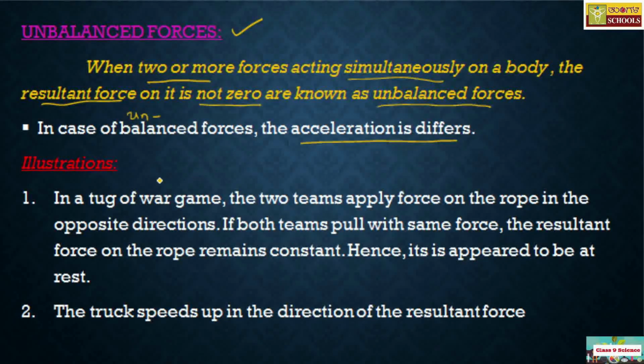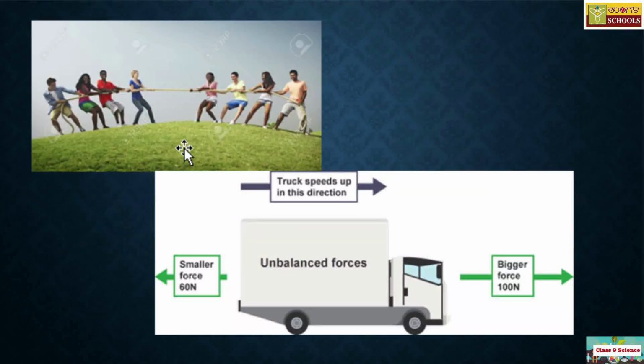To illustrate unbalanced force, again make use of a tug of war game. The same picture is carried here. I quoted earlier this as team A and this as team B. Assume team A is exerting somewhat 1000 Newton of force, and on the other hand team B exerts 500 Newton. What happens?